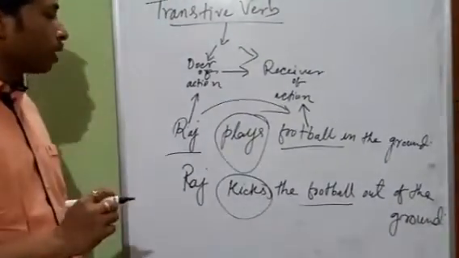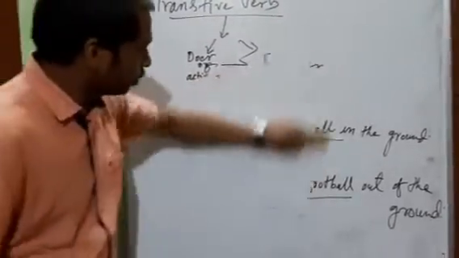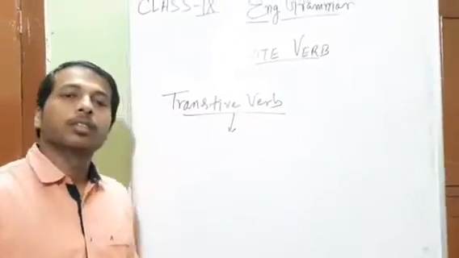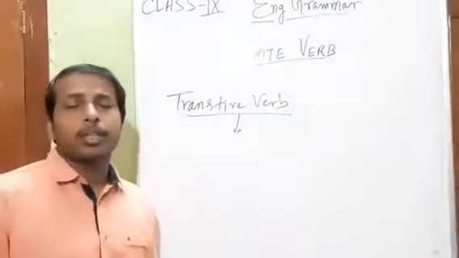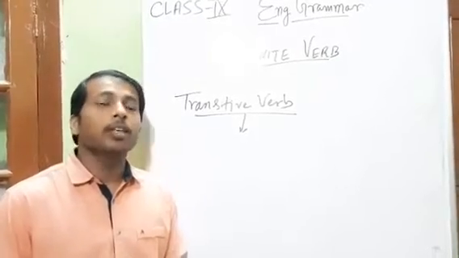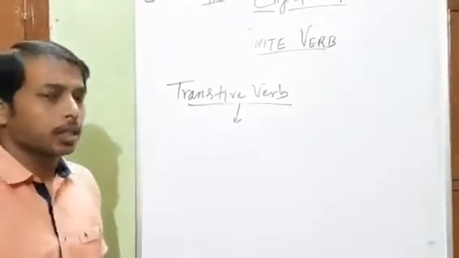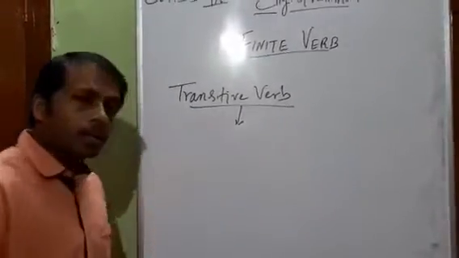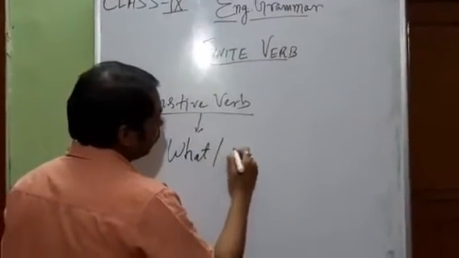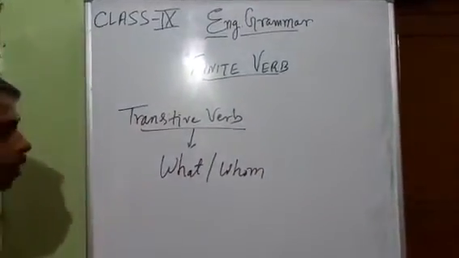Now even after that, if you have confusion, let me give you some tips to identify. The easiest way to find out whether the verb is transitive or not is to look for an object in the sentence. If we find the presence of an object in a sentence, in maximum cases, we say that the verb is transitive. How to find an object? Let's ask the verb question with what or whom. If any one instance is satisfied, we have an object.